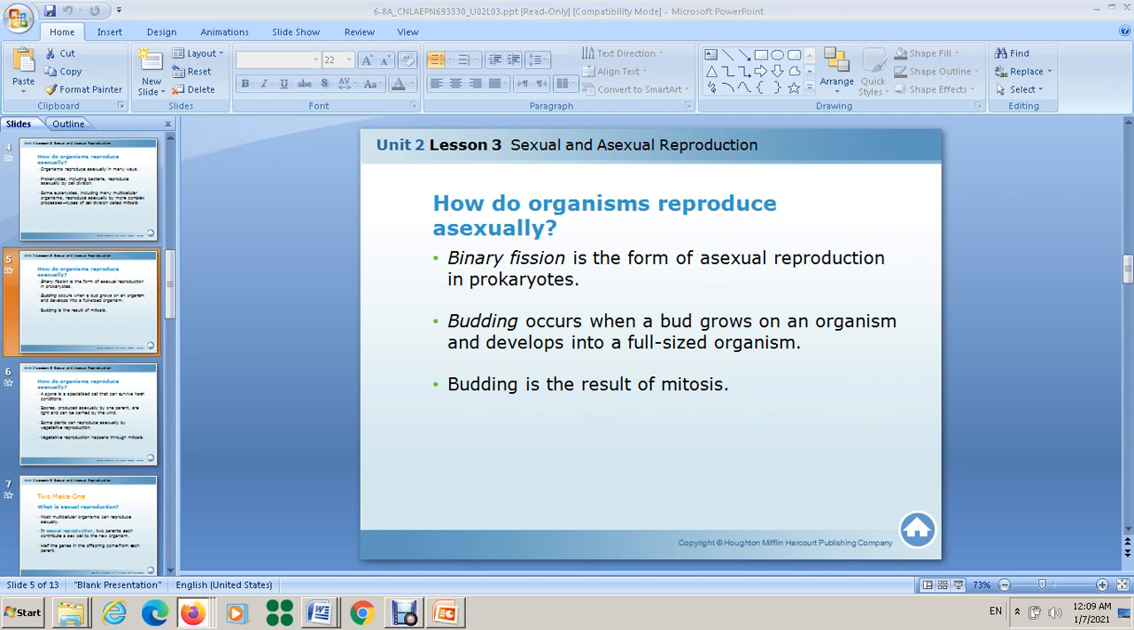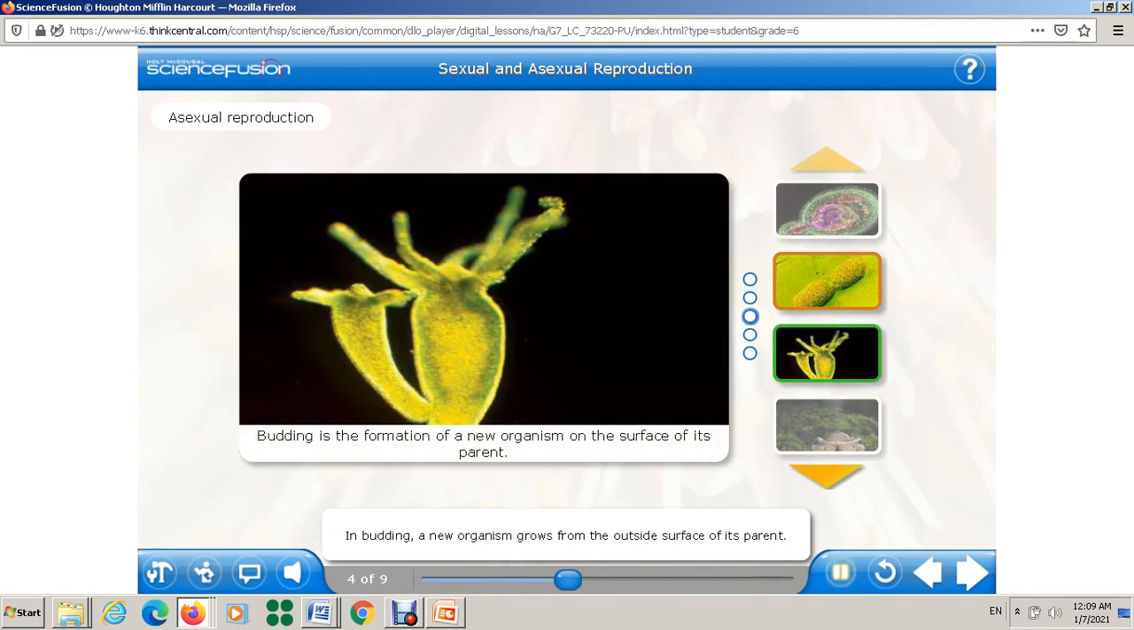Here, with budding, I'm going to show you this figure before we start. This is the organism, the original one. A new bud starts to be formed, and this bud happens from what? Mitosis. And it will give exactly the same organism. This organism here is called hydra. It's an example of organisms that reproduce by budding, which is asexual reproduction.